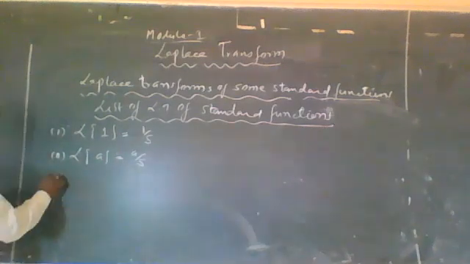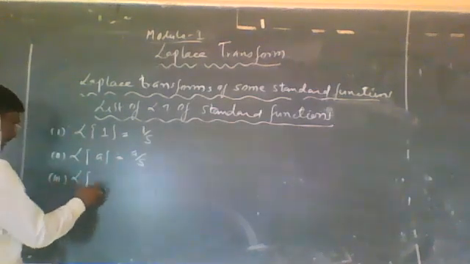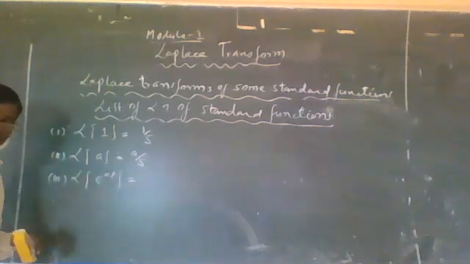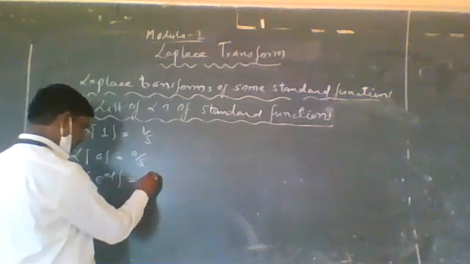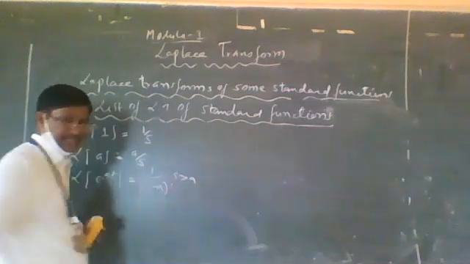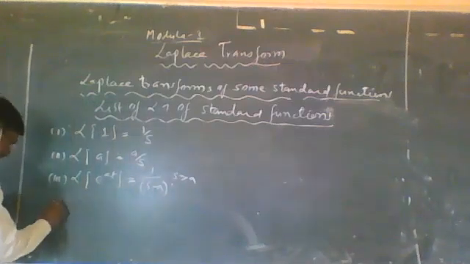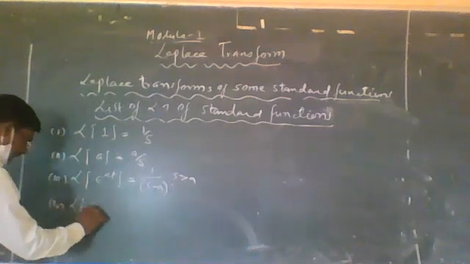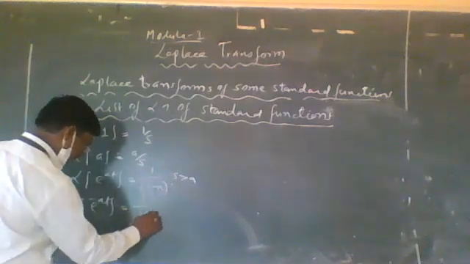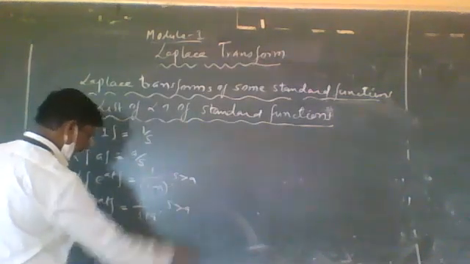And the third one is the LP of e raised to at is equal to 1 divided by s minus a, where s is greater than a. And the fourth one is the LP of e raised to minus at is equal to 1 divided by s plus a, where s is greater than a.